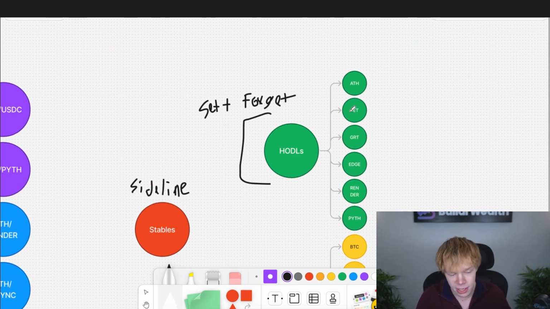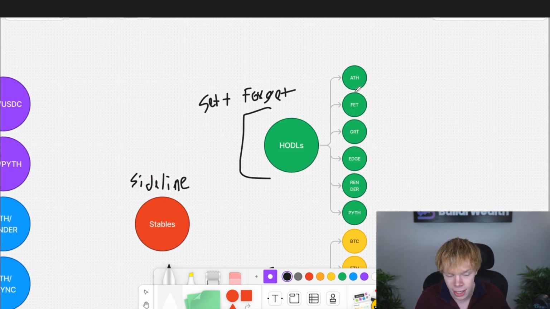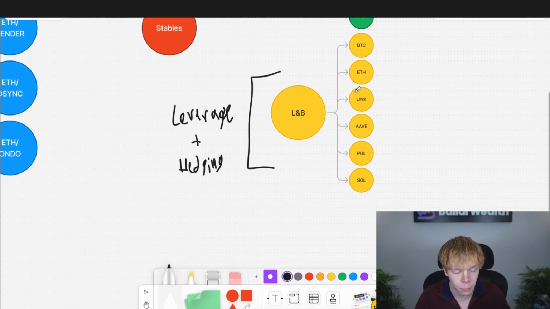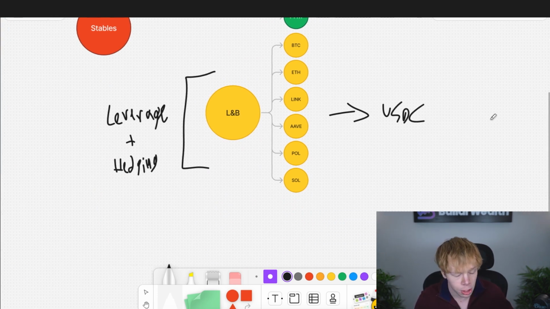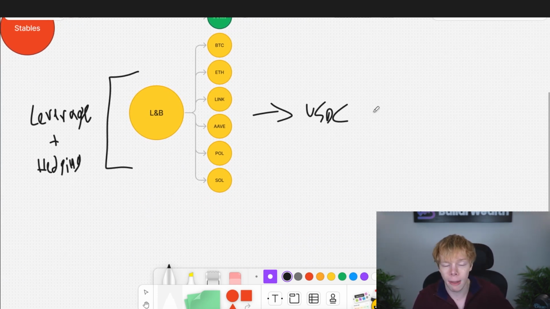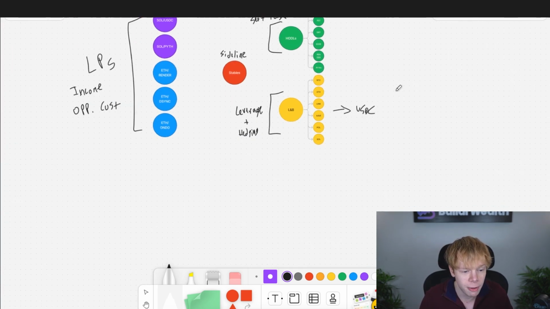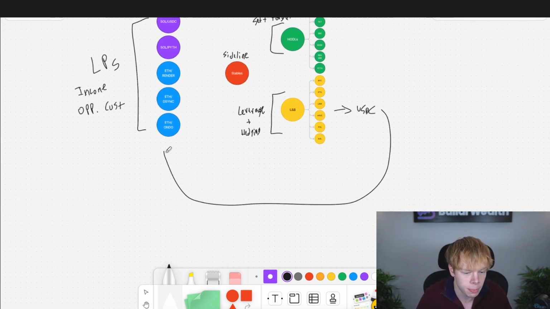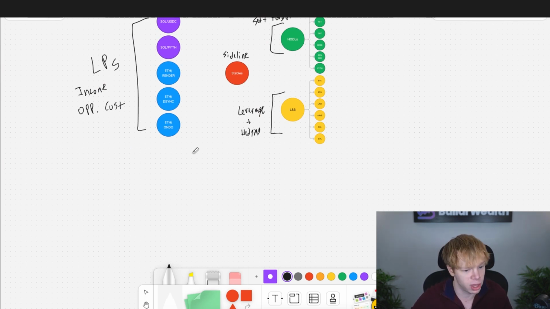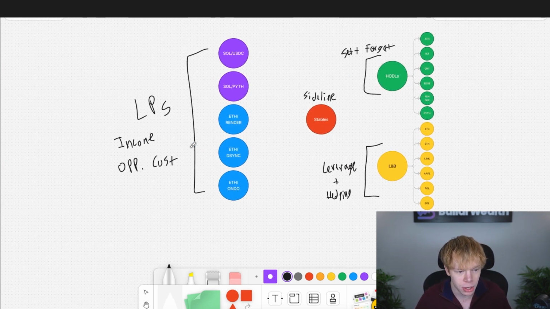So the next best thing that we could do is any HODL asset that we could put on a lending and borrowing platform, we can take that and we can borrow against it. We borrow stablecoins like USDC, USDT. If we want to, we can also borrow Bitcoin, Ethereum, if we're expecting one asset to outperform Bitcoin or Ethereum, basically. And we could take those crypto assets that we just borrowed and we can flywheel it right back into our LPs. Now, guys, this is what everything is. I want to dive into my actual strategy, because believe it or not, I haven't even dove into that quite yet. I've just been explaining what things are and what these sectors are.